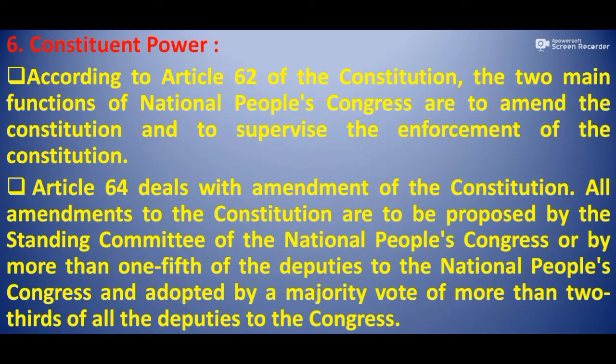All amendments to the Constitution are to be proposed by the Standing Committee of the National People's Congress or by more than 1/5 of the deputies to the National People's Congress, and adopted by a majority vote of more than 2/3 of all the deputies to the Congress.